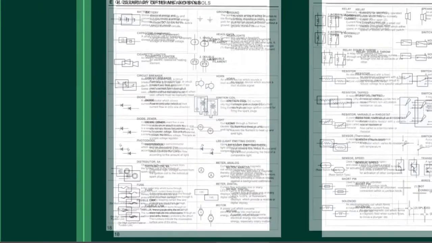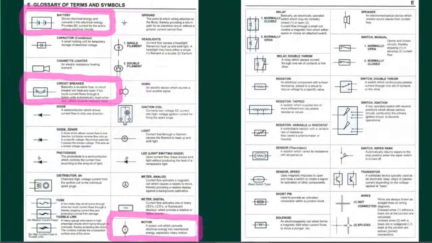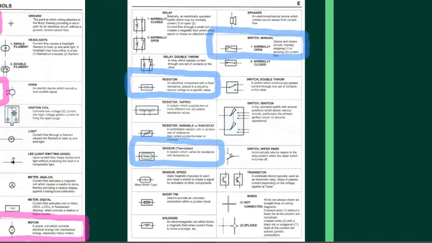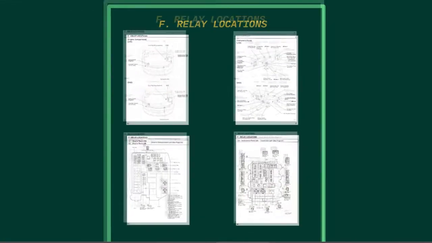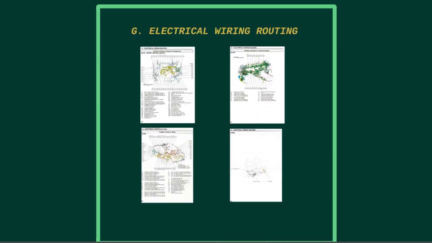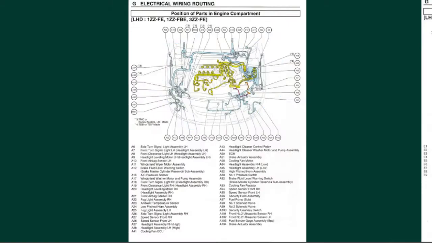For example, battery, circuit breaker, motor, resistor, sensor, and switches. Relay locations. This section displays the actual relay locations on the vehicle. Electrical wiring routing. This section displays the wiring harness routing on the vehicle.